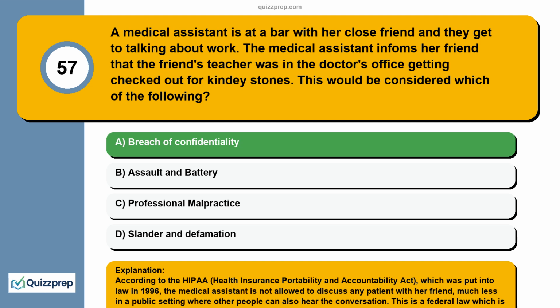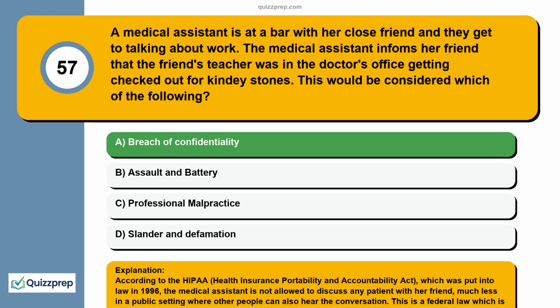According to HIPAA, the Health Insurance Portability and Accountability Act, which was put into law in 1996, the medical assistant is not allowed to discuss any patient with her friend, much less in a public setting where other people can also hear the conversation. This is a federal law which is taken very seriously, with fines and even possible jail time imposed as a result. Assault and battery is when one person touches another with the intent of harm.